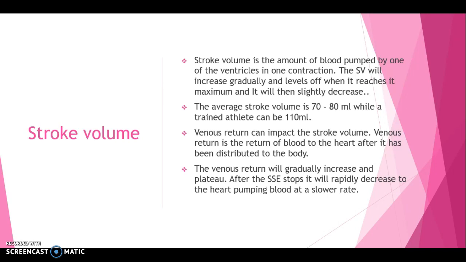Venous return can impact the stroke volume. Venous return is the return of blood to the heart after it has been distributed to the body. The venous return will gradually increase and plateau. After the steady state exercise stops, it will rapidly decrease due to the heart pumping blood at a slower rate.